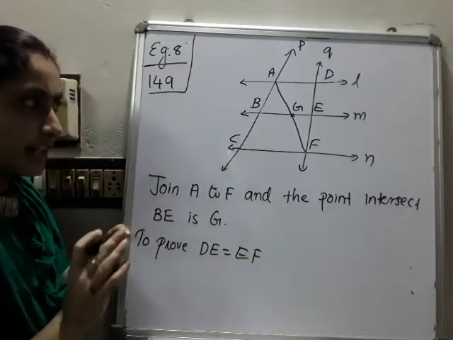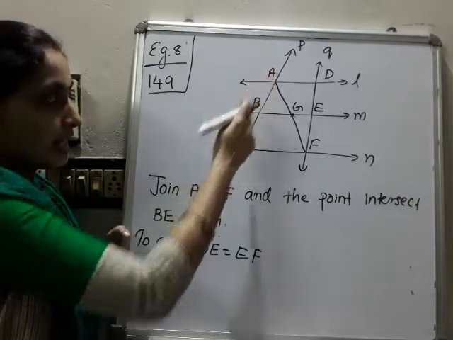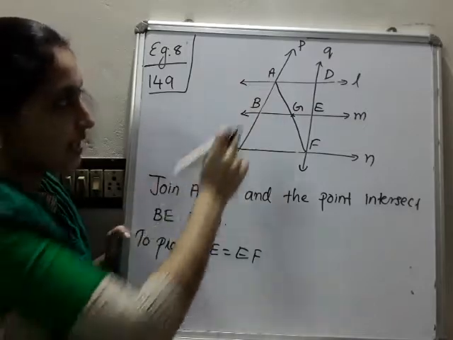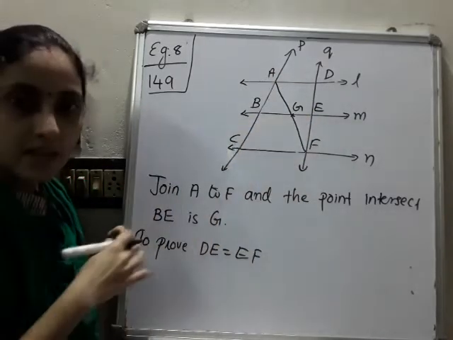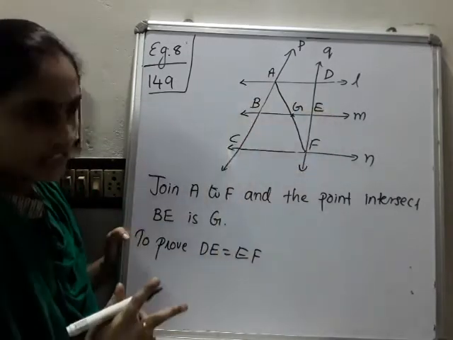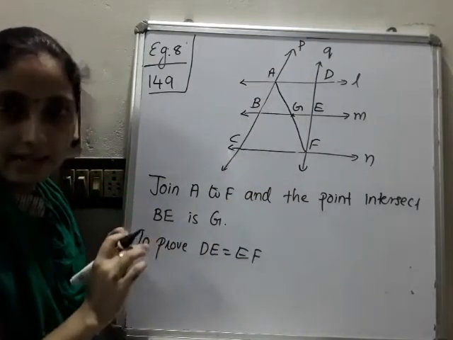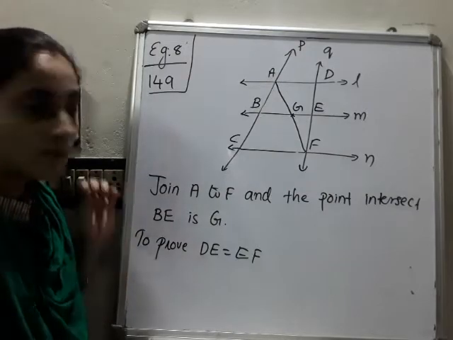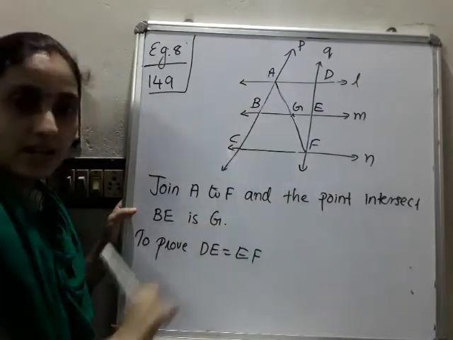For that, did you notice 2 triangles there? What are the 2 triangles you can see? ACF. Did you see that? Then AFD. That means ADFC is a trapezium, and in that trapezium the diagonal divides it into 2 triangles. How can we say that it is a trapezium? Because these 2 lines are parallel. In a quadrilateral, if 1 pair of opposite sides are parallel, we can call it a trapezium. So this is a trapezium and it is cut by a transversal.